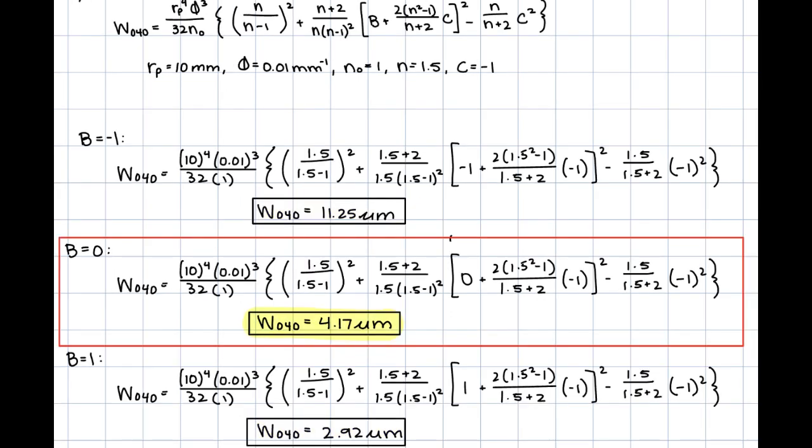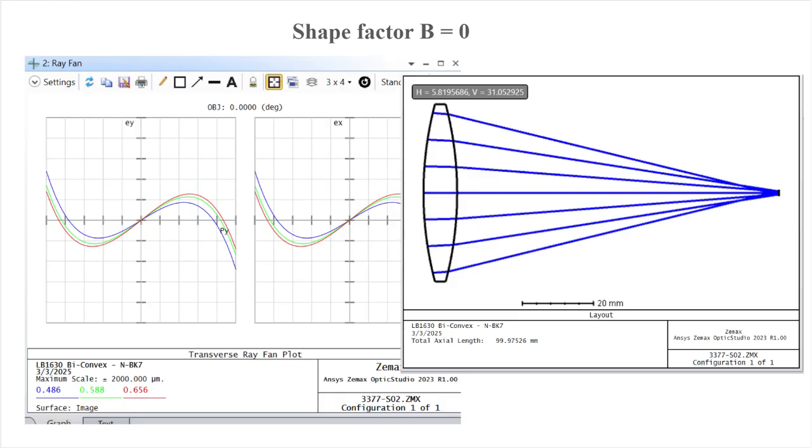We ran out of time to complete the experiment using a lens with a shape factor of 0, but based on our pre-lab results, we would have expected to see a different spherical aberration behavior compared to the plano-convex lens. Since a biconvex lens distributes refraction more symmetrically across both surfaces, it generally reduces spherical aberration if the object is positioned near the lens's focal point. Compared to a plano-convex lens with optimal orientation, the biconvex lens may show slightly higher spherical aberration if not used at the best conjugate ratio. However, it should still have less spherical aberration than the plano-convex lens in the worst orientation, b equals -1, because refraction is more balanced across both surfaces.